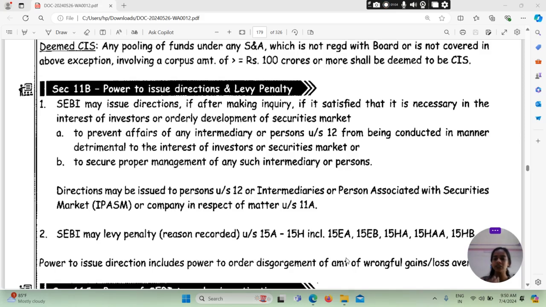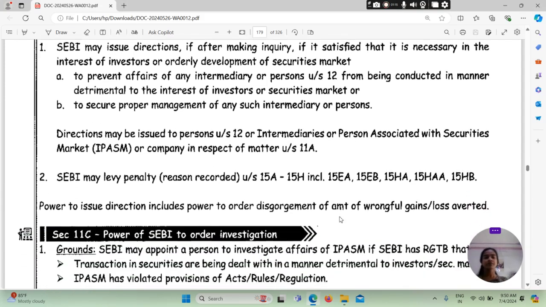Direction may be issued to person, directions जो है वो दिए जा सकते हैं under section 12 के according, और intermediaries और person associated with security market IPASM और company in respect of matter under section 11A.